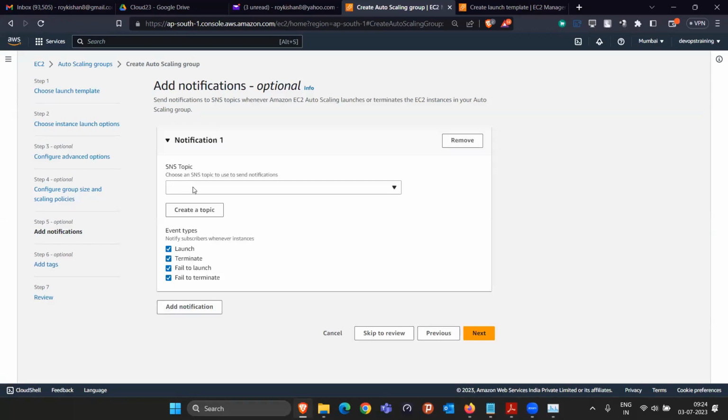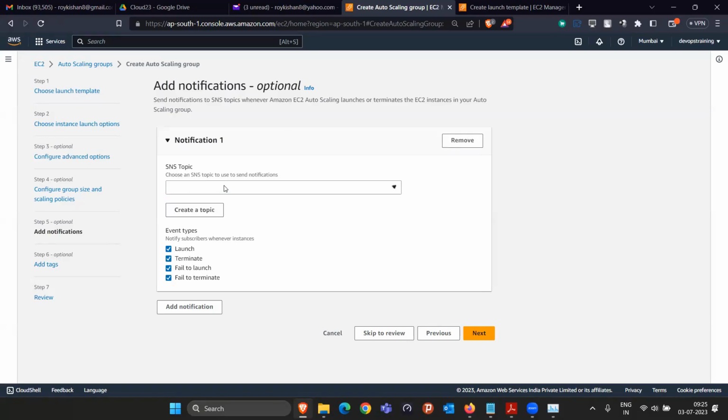They are asking you to create an SNS topic. It is something like this. Whenever they launch an EC2 instance, or if your EC2 instance is failing or something, they will send you an email notifying that an EC2 instance has scaled. So you can keep monitoring. Even in the midnight, if they are scaling the instance, you'll get the email. So you can get to know that more people have started to visit my website, and that's why AWS automatically scaled the EC2 instance.